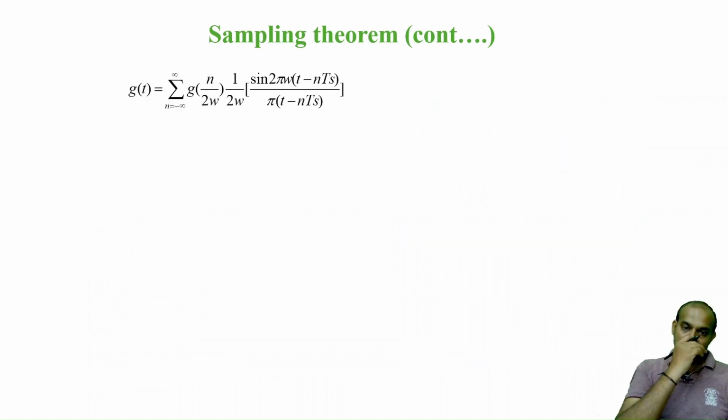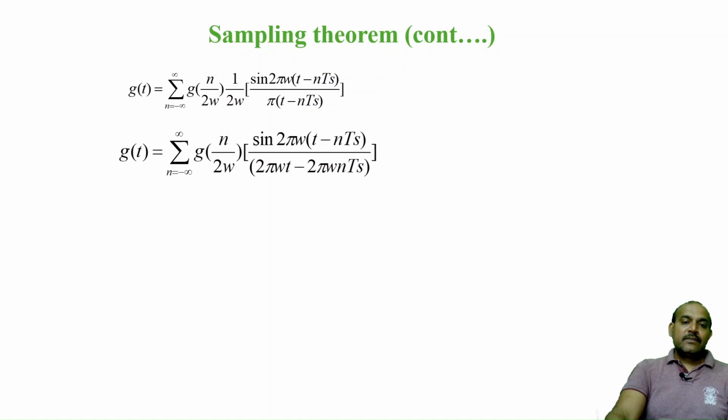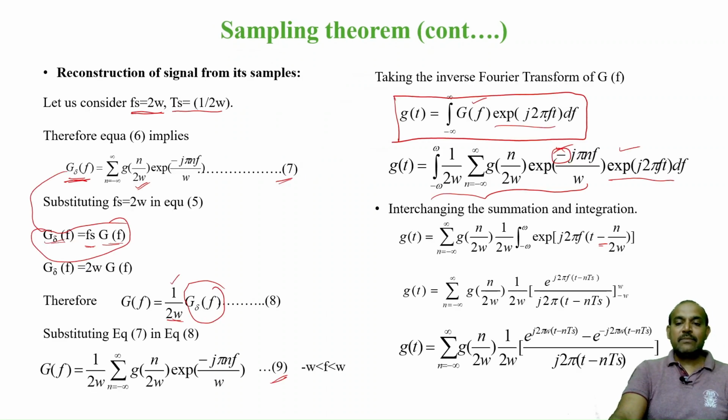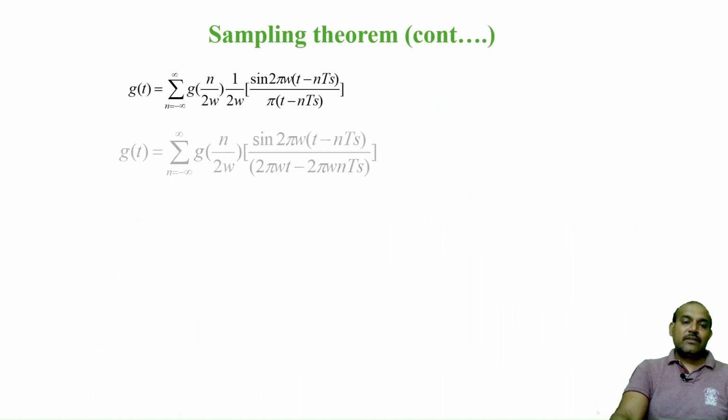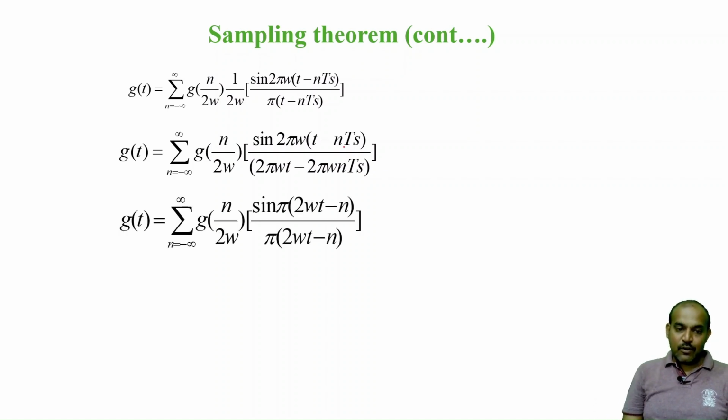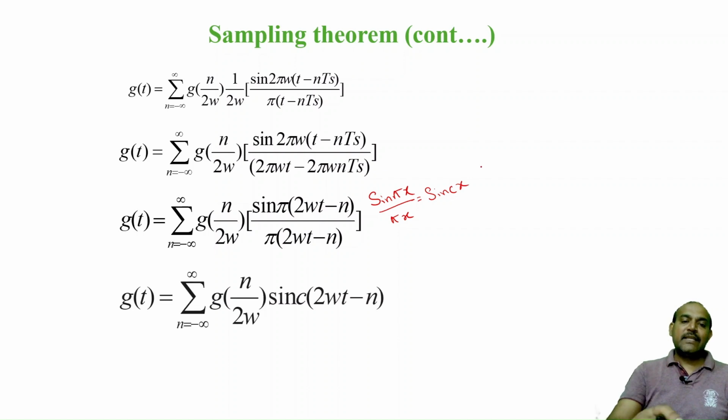After substitution, in the form of e to the power j theta minus e to the power minus j theta divided by 2, you will get it as sine. If you simplify that, you will get it in the form of sine pi x divided by pi x. This formula is sinc x. Therefore, sine pi x by pi x can be written as the sinc function.